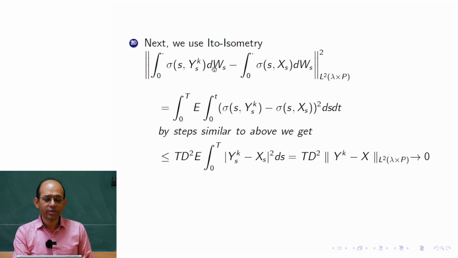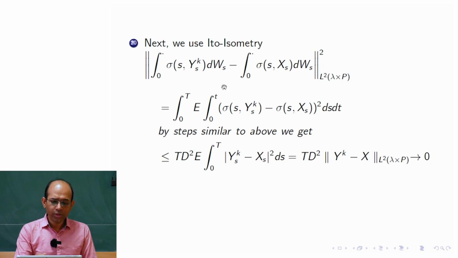The second claim involves the integration with respect to the Brownian motion. So next we use Ito's isometry for this. Again 0 to dot. These two processes we want to write down, then the square of the L2 lambda cross P norm. Here we use the definition of this norm, that is integration 0 to capital T, expectation of 0 to small t, at a t value, whatever its value is, sigma square. And here we have also used Ito's isometry.